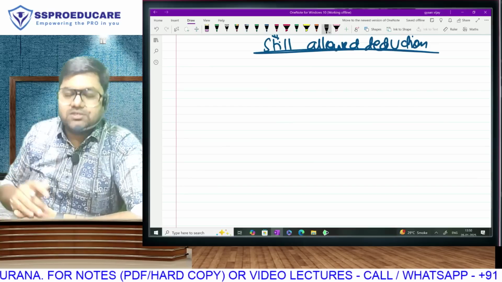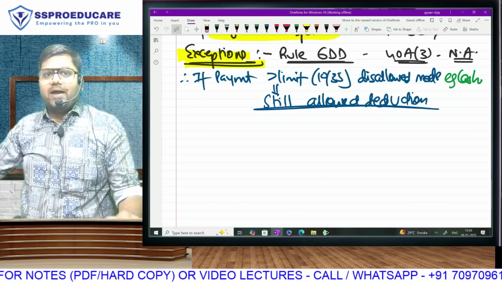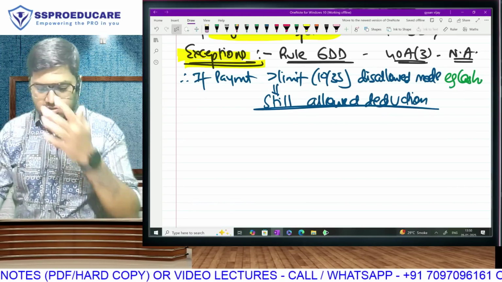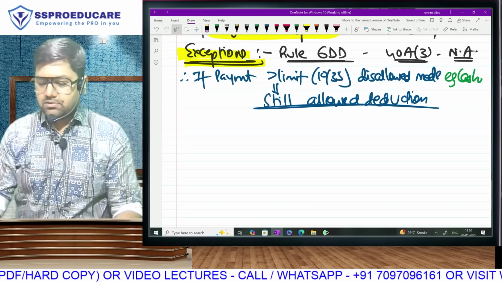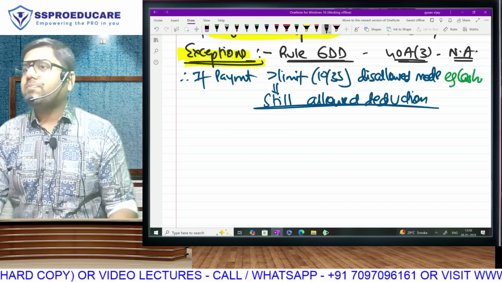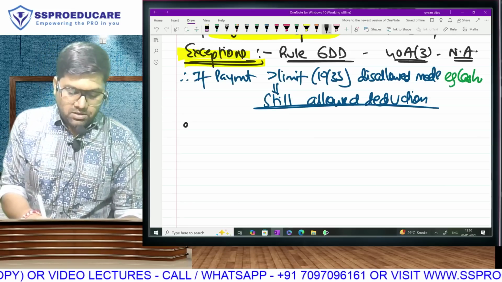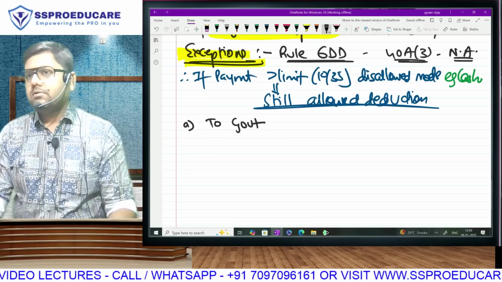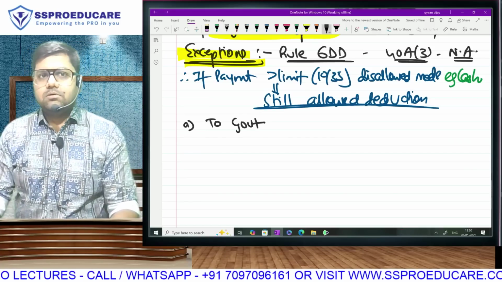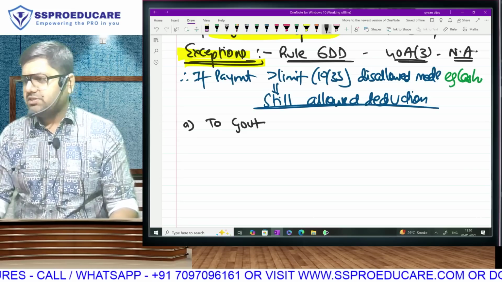So knowledge of the law means you have to know what are the cases which fall in the exceptions not given in the act. The exceptions are given in the income tax rules. CBDT has given that in the following cases you can make payment more than the limit in cash also. 1. Any payment to government. Government ko you make payment in any manner. Government is happy to receive.